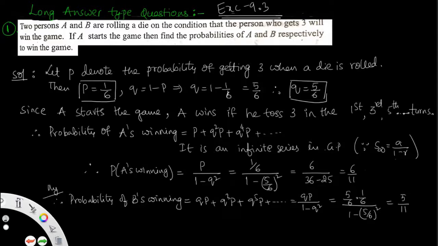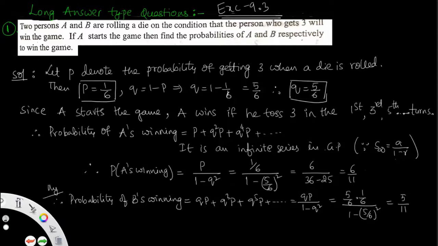So the two persons A and B are rolling a die on the condition that the person who gets three will win the game. If A starts the game, then find the probabilities of A and B respectively to win the game. So they are playing with the die. A die means how many sample points are there? 6. So let P denote the probability of getting 3. The question says a person who gets 3, so the probability of getting 3 is a success.